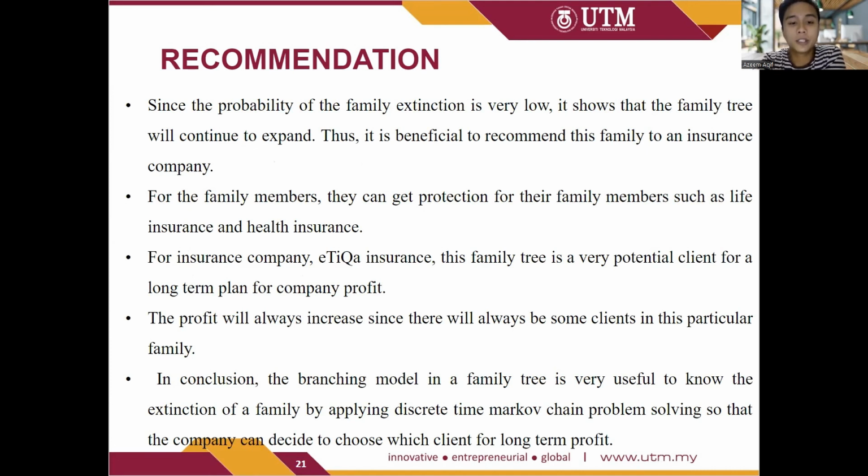For the insurance company, I take the example as Athirah Insurance. This family tree is a very potential client for a long-term plan for the company's profit. The profit will always increase since there will always be some clients in this particular family.